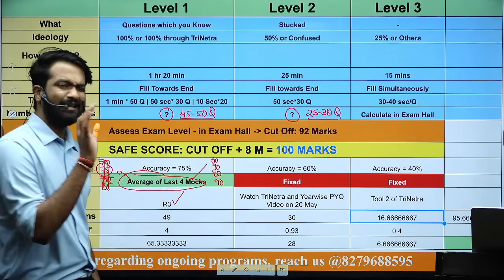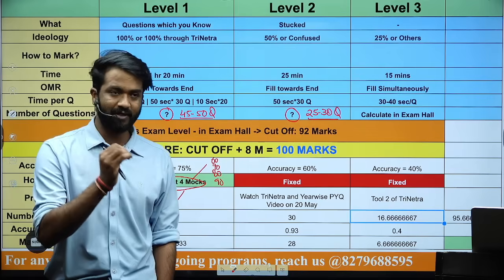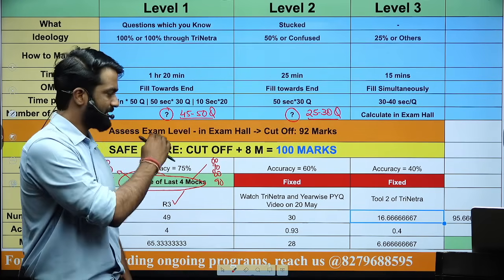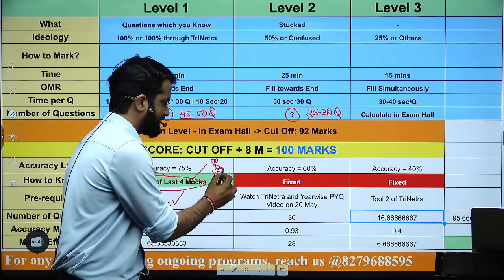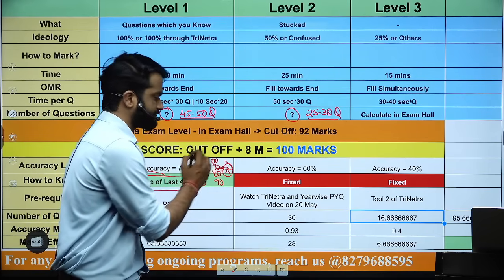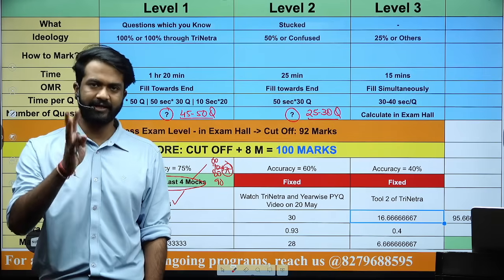Let's say hypothetical. These were your accuracy percentages in level 1 in 4 different mocks. Take the average of it. Let's say it is hovering around 75, or 70 or 80.